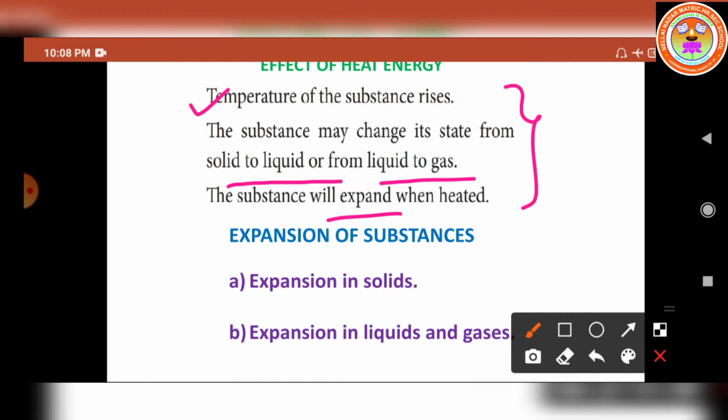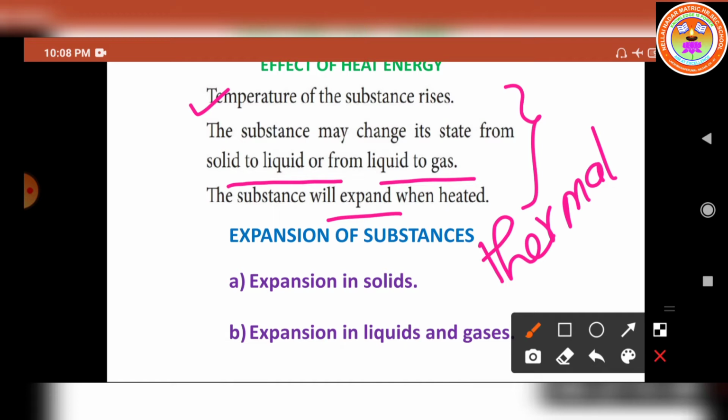Okay. Now let us start the expansion of substances due to heat. When heat energy is supplied to a body, there can be an increase in the dimension of the object. This change in dimension due to rise in temperature is called thermal expansion. It's called as what? Thermal expansion.